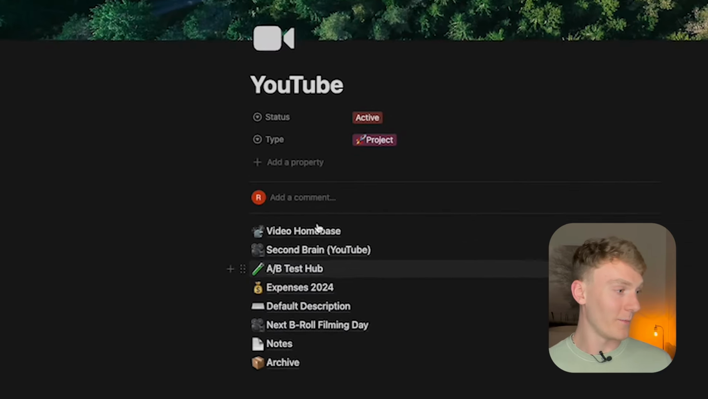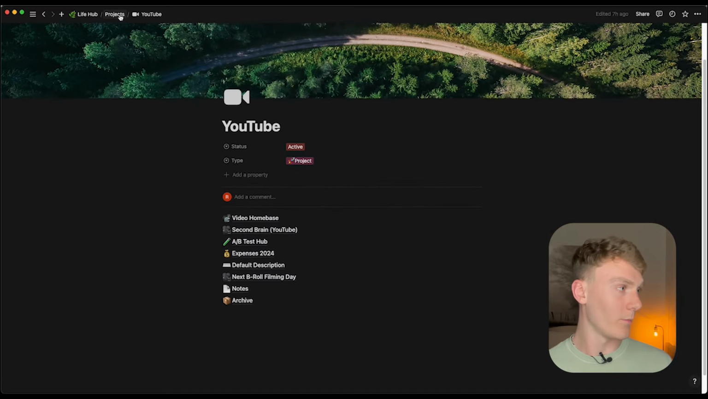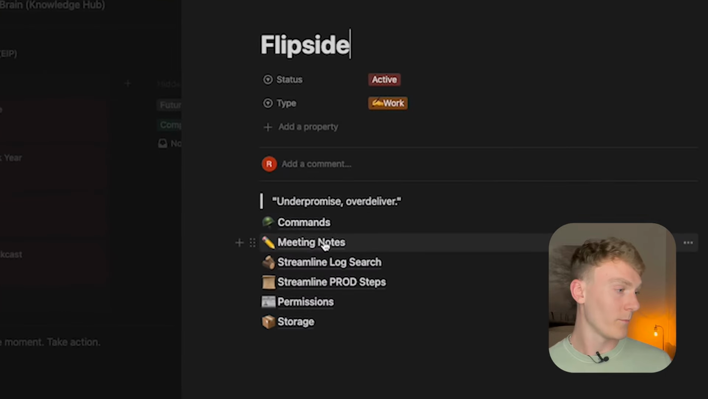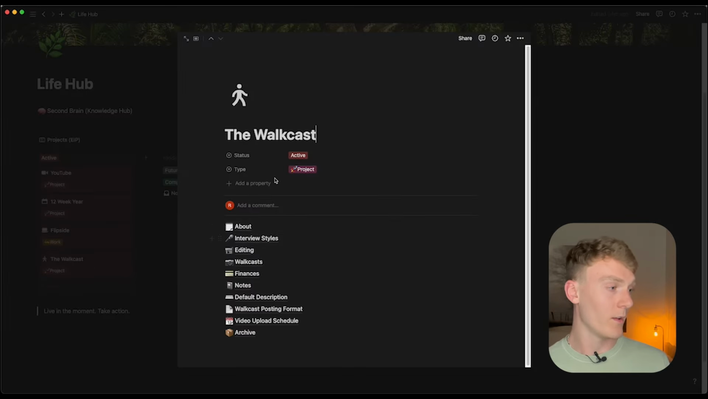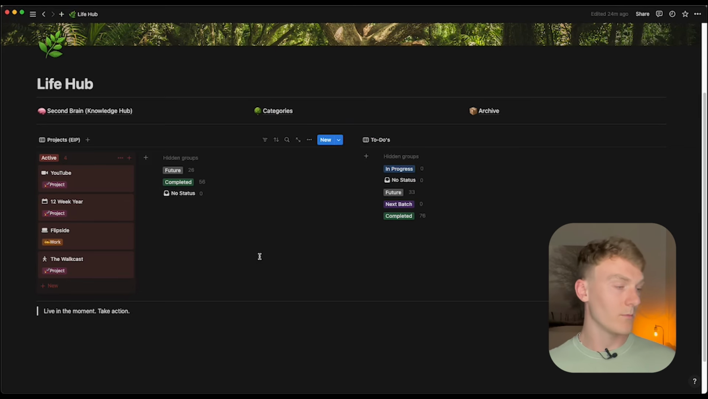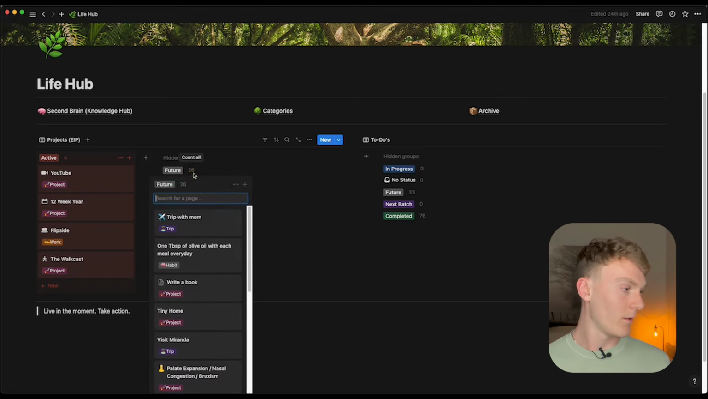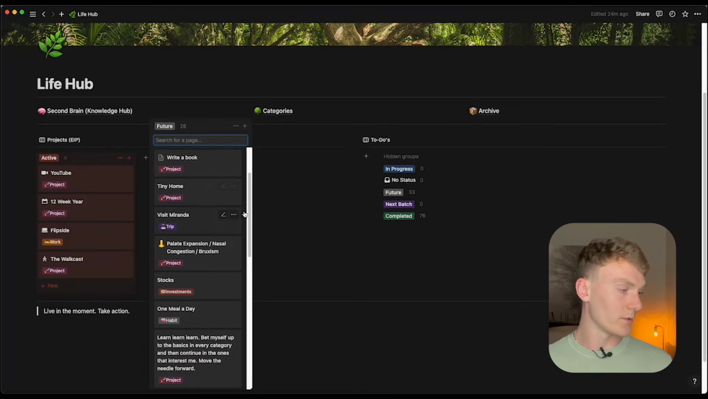Then we have my A/B test hub, expenses, default description for each video, just things that go along with the project itself. Same with Flipside, which is my work, things that go along with my work, keep it all organized. Walkcasts, same thing, things that go along with the project. So it's really easy to keep everything organized and put everything along with projects. So these are my future projects, and it's nice.